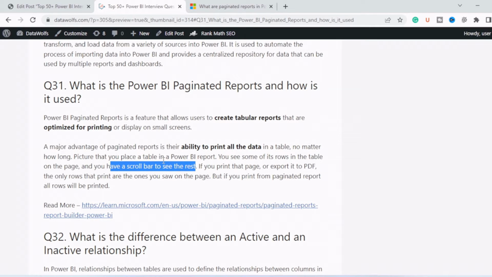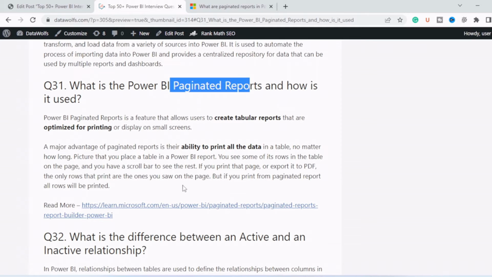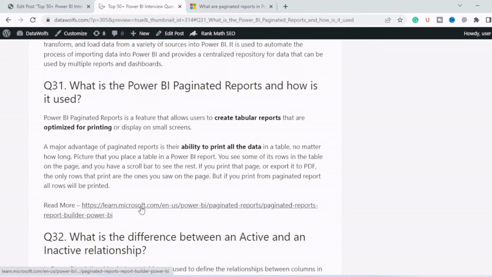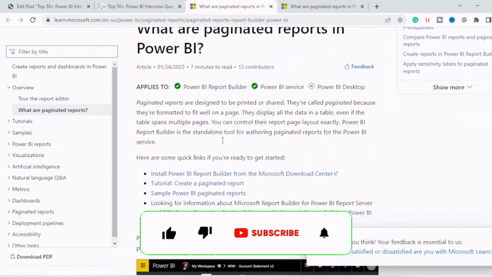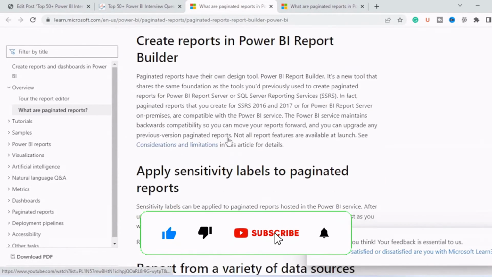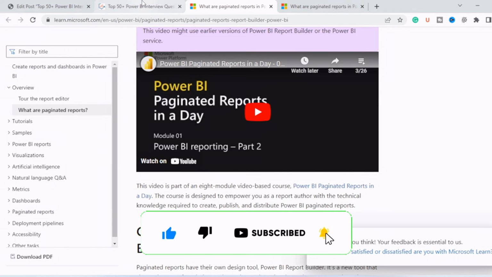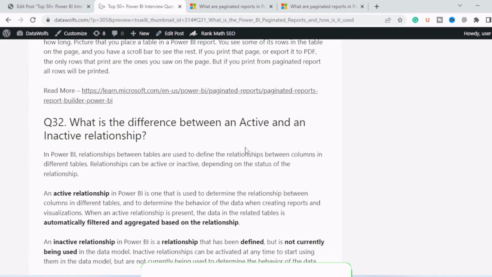But if you print this from paginated report, all the rows which are not visible as of now in the scroller will also get printed. So this is the advantage of paginated report. You can learn more about paginated report from this link. That is from learn.microsoft.com and what are paginated reports, etc. So there is video also from Microsoft about this, explaining paginated report.